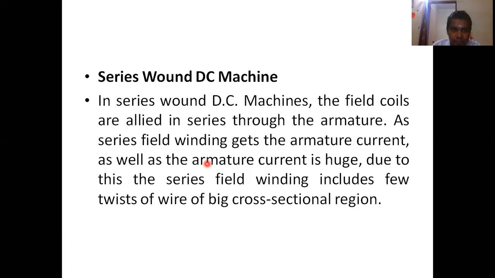right? So, the series wound machine. In a series wound machine, the field coils are aligned in series to the armature winding. Yes, if the field coils or field winding are connected in series to the armature, that is the series DC machine. As the series field winding gets the armature current, and the armature current is huge, the series field winding includes few turns of wire of big cross-sectional area. So why do we need a big cross-sectional area? Because the current carried will be more.